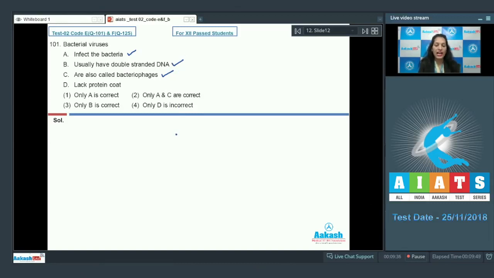They also have a capsid or the proteinaceous coat on the outer side. So the D statement is incorrect. By analyzing the options, you can see only D is incorrect. So the correct option for the given question is option number 4. Let's move on to the next question.